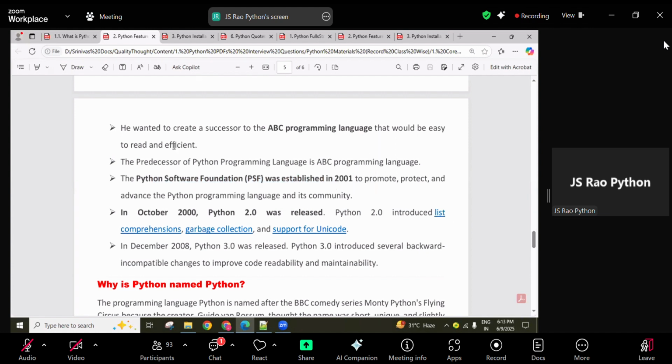And our Python programming language derived from the ABC programming language. Guido van Rossum wanted to create a successor to the ABC programming language that would be very easy to read and efficient. The predecessor of the Python programming language is the ABC programming language. This is one of the already existing languages, and from that ABC programming language, Python derived.